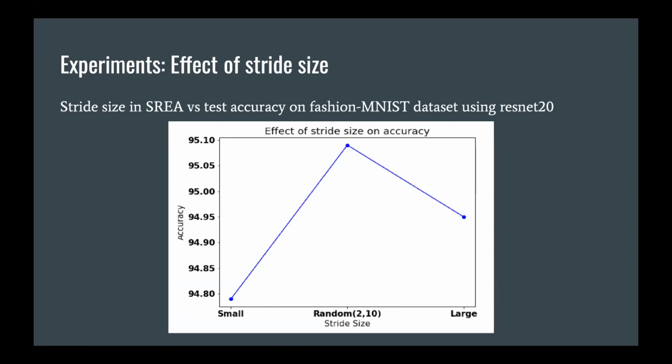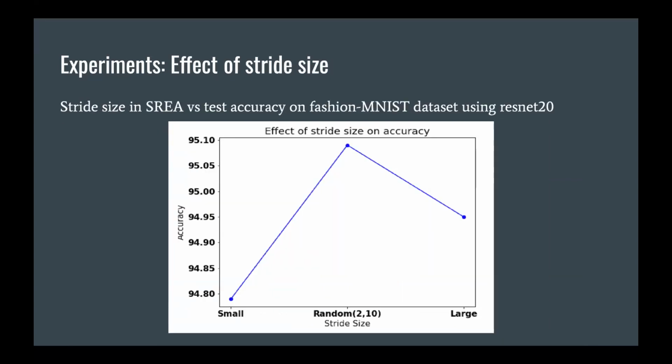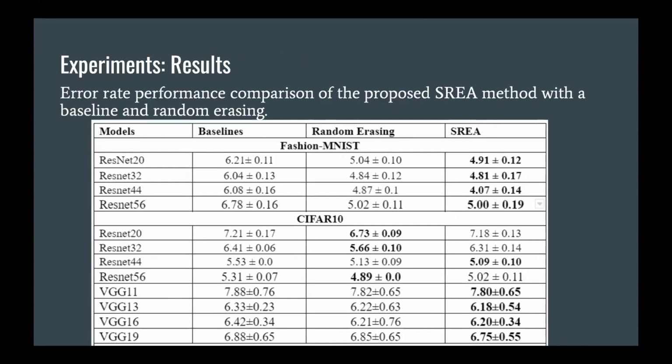As I previously told, we use 0.5 as the best probability parameter, and we use the random stride as the best hyperparameter. So here we have compared the performance using different models, ResNet and VGG16, and we report the error rate. In the baseline, you can see in the first, ResNet20 on the Fashion MNIST data set, the baseline result is 6.21. I forgot to tell that each experiment is repeated at least 3 times, so that we can say the results are very good results.